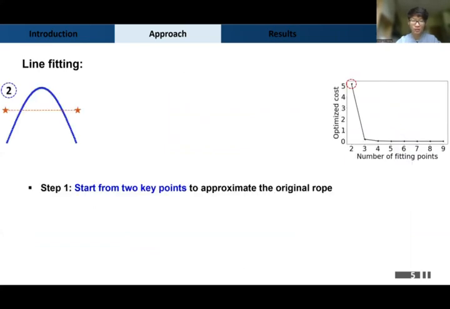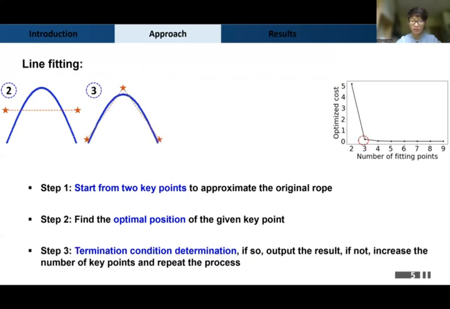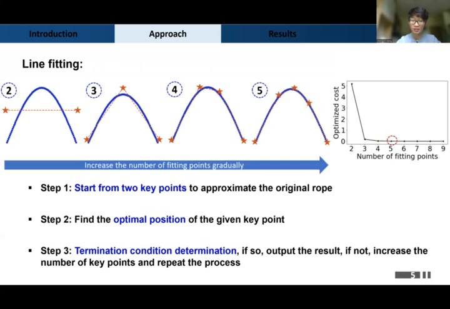For line fitting, we start from using two key points to approximate the original model. The position of the key points can be anywhere in the space. We use quadratic programming to find the optimal position based on our defined distance error metric. If the approximation error is below the threshold, the simplified points and line segments will be outputted. Otherwise, we will gradually increase the number of key points until the precision is satisfying. As in the example shown above, 4 or 5 points give a much simplified model with minor errors.